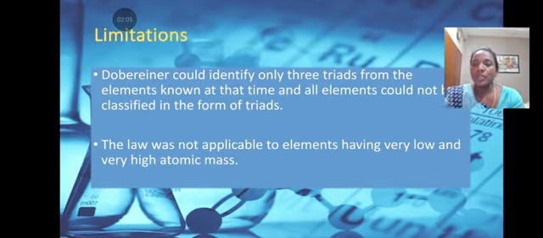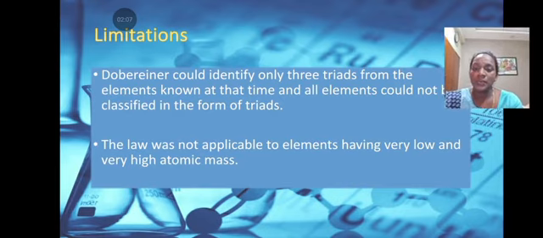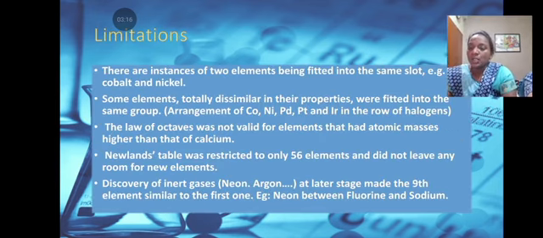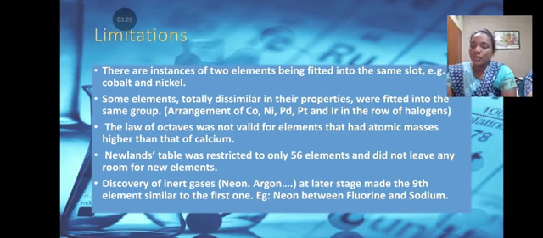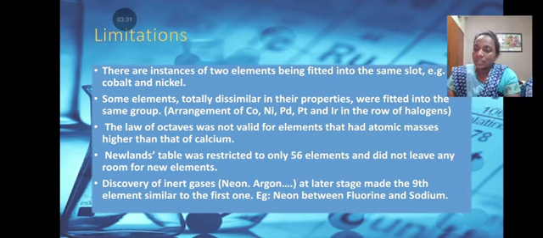Limitations. Dobereiner could identify only 3 triads from the elements known at that time, and all elements could not be classified in the form of triads. The law was not applicable to elements having very low and very high atomic masses. Some elements, totally dissimilar in their properties, were fitted into the same group. Arrangements of cobalt, nickel, palladium, platinum, and iron in the row of halogens. The law of triads was not valid for elements that had an atomic mass higher than that of calcium.